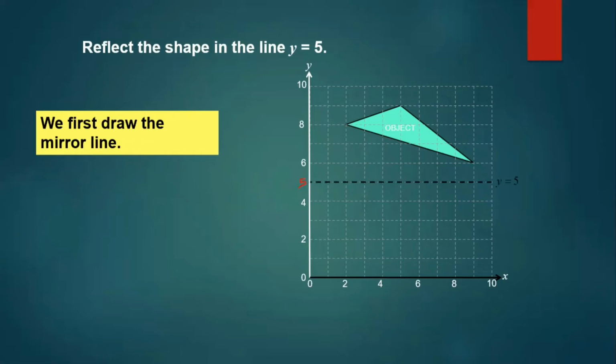With the same procedure as we did before, we go at equal distance. We locate the points 1, 2, 3 and 1, 2, 3 over here. See that distance, 1, 2, 3, 4. We go the 4 points again over here, so our next vertex comes over here. Then the next vertex is just 1 point away from the mirror line. Let us join these 3 vertices and we get the reflected image of the given triangle. Understood? Everybody?